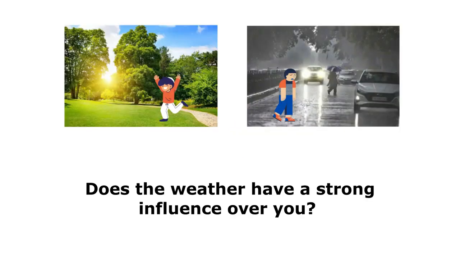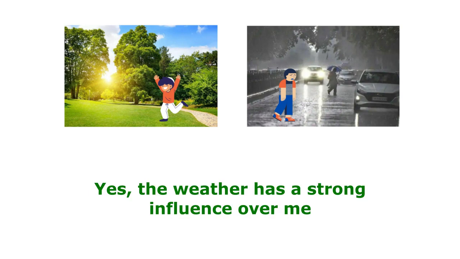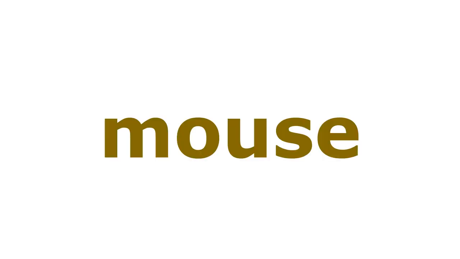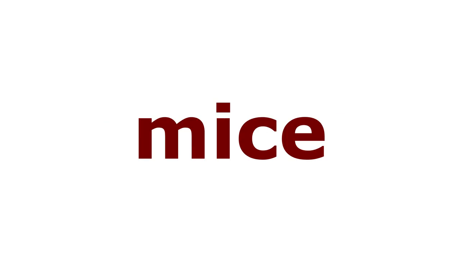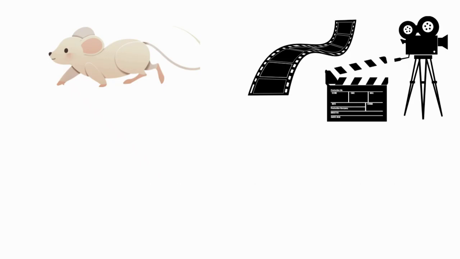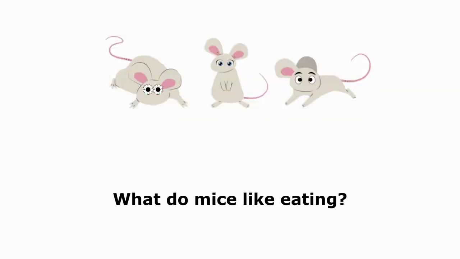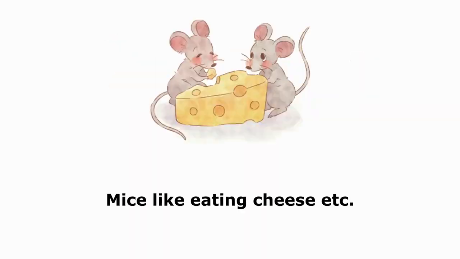If I were given 2 copies of the same book for my birthday, I'd give one to a friend. Influence. Does the weather have a strong influence over you? Do you, for example, feel happy in good weather and unhappy in bad weather? Yes, the weather has a strong influence over me. Mouse. Mice. What is the name of the famous mouse in the cinema world? The name of the famous mouse in the cinema world is Mickey Mouse. What do mice like eating? Mice like eating cheese, etc.